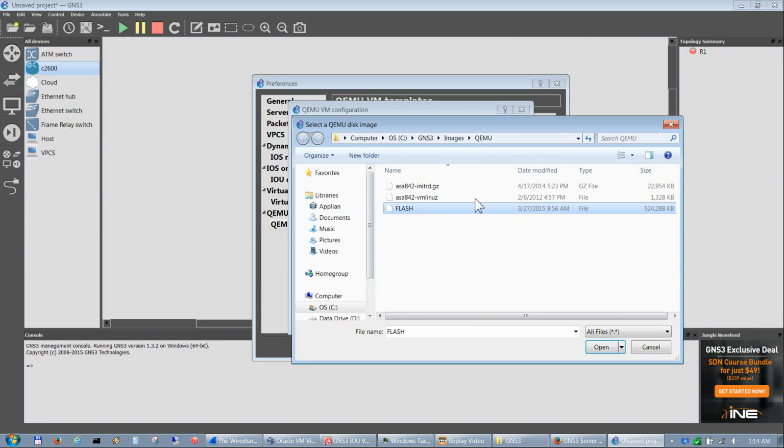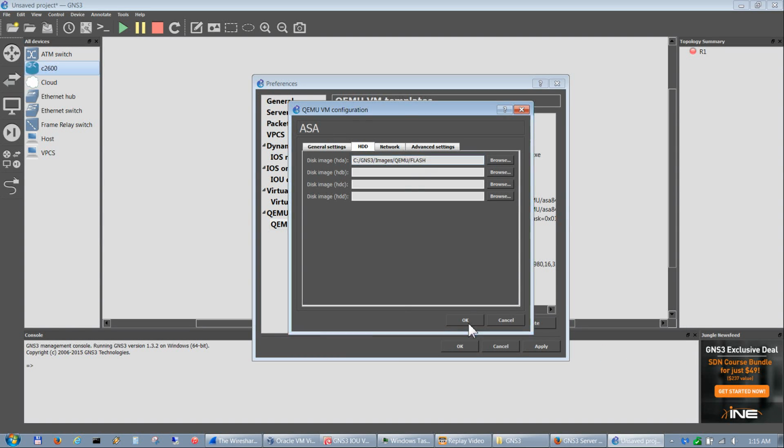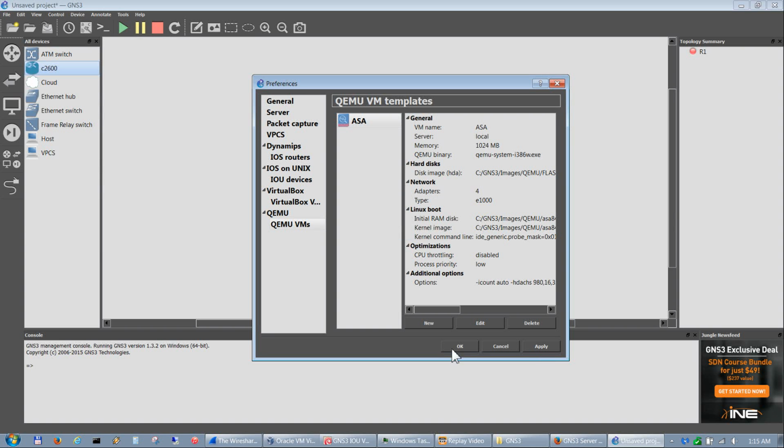And again, you could get that by creating it in your QEMU program that's included with the GNS3 program. And again, if you Google to create ASA QEMU flash file, it will show you a lot of videos that people have created to show you how to create that. So we'll go and hit open and hit OK and apply, and now we have all of our devices installed.